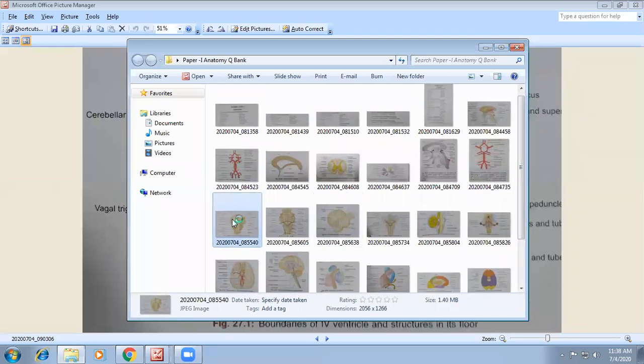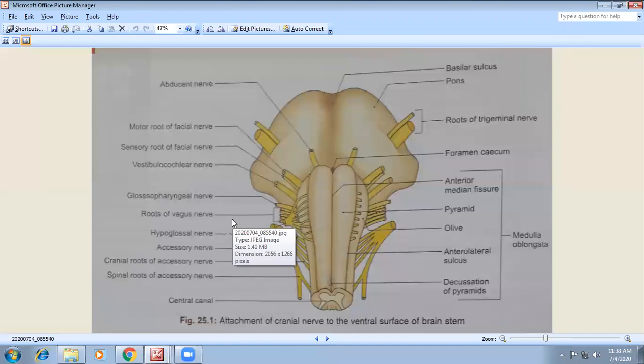Then comes the attachment of the cranial nerves at the brain stem. This is very important. You should know almost all the cranial nerves attached to the base of the brain and different parts of the brain, which you can remember as the 12 cranial nerves.